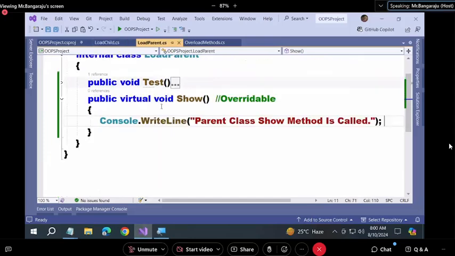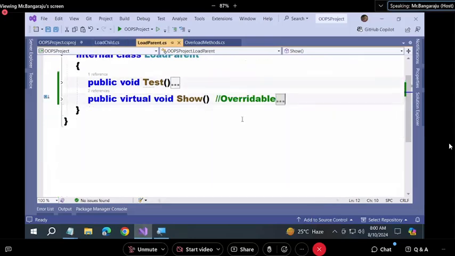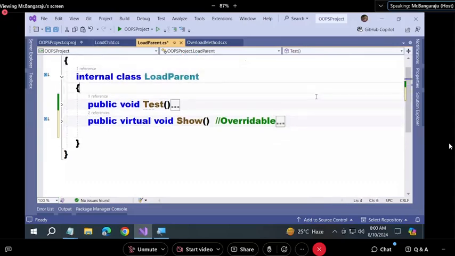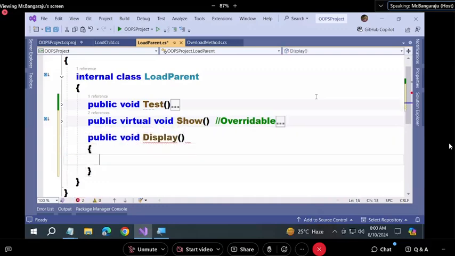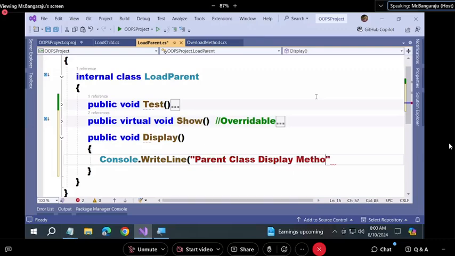Let me go to parent class, and in the parent class, I'm writing a new method. Already we have two methods here. One method we overloaded, one method we have overridden. Correct? Now, public void display. Console dot write line parent class display method is called.